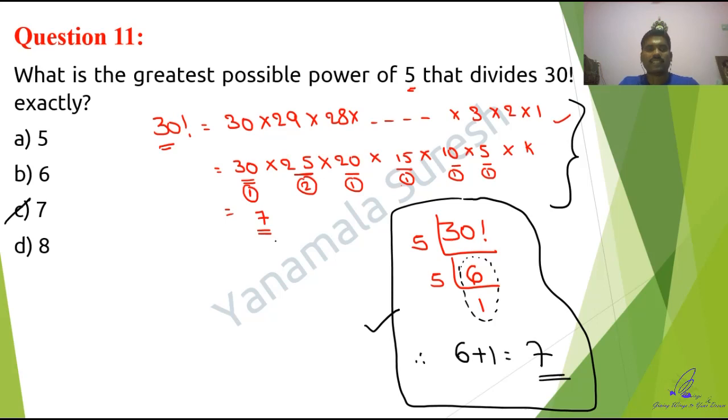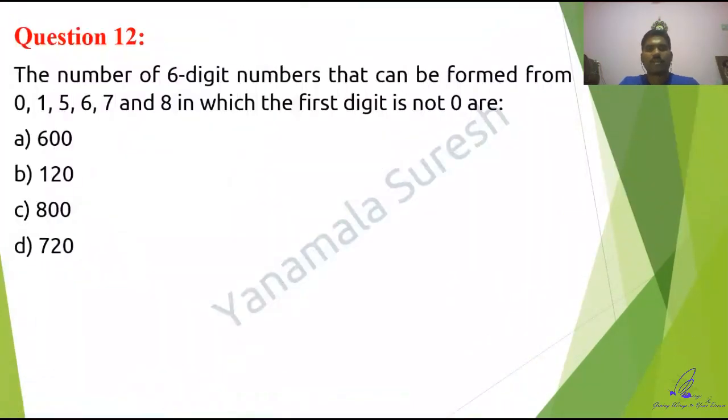Next one, guys. Yes, permutations. The number of 6-digit numbers that can be formed from 0, 1, 5, 6, 7 and 8 in which the first digit is not 0. What is the question they are asking? They are asking for 6-digit numbers. So if the question asks for 6-digit numbers, just draw 6 blanks: 1, 2, 3, 4, 5, 6.